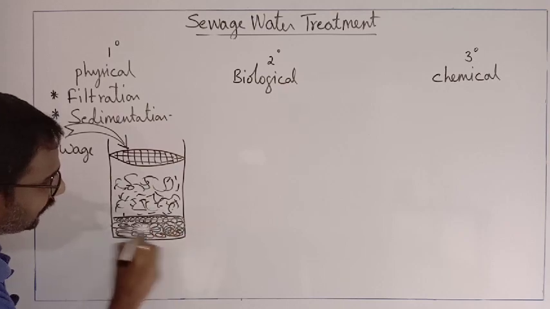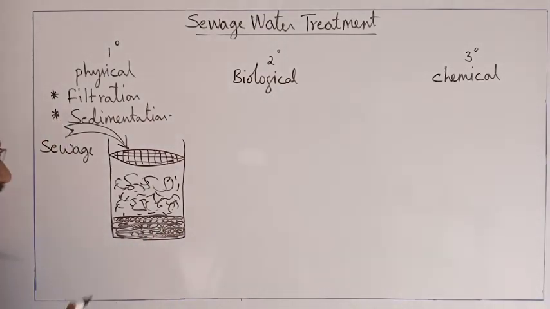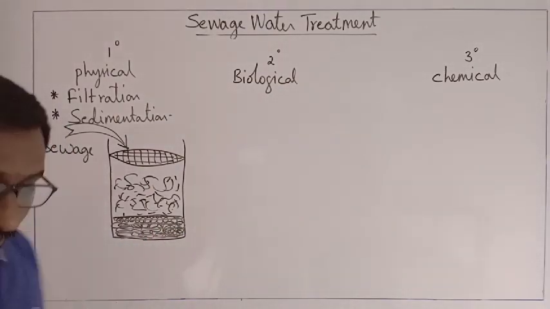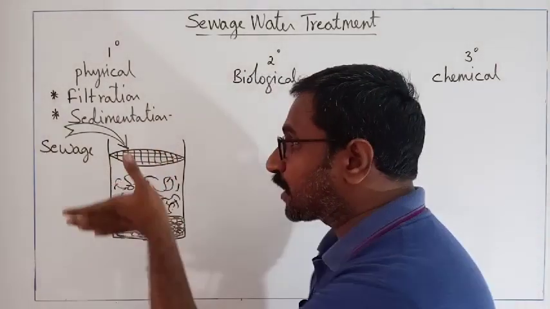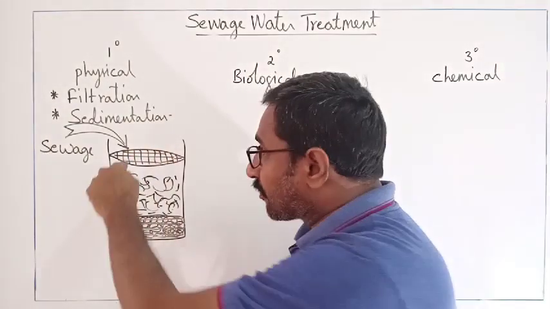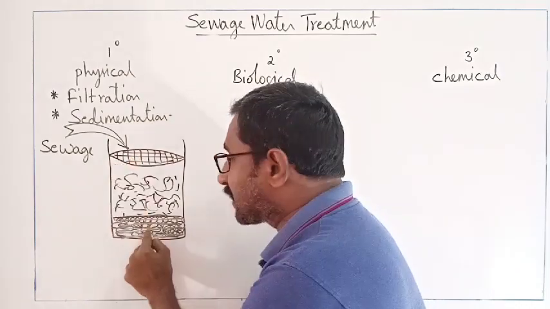So this is the settled one. Whenever we throw the sewage into the primary treatment tank, first filtration will occur, next sedimentation will occur.